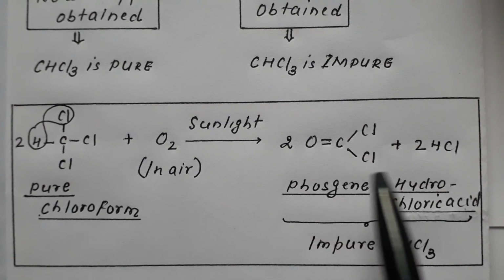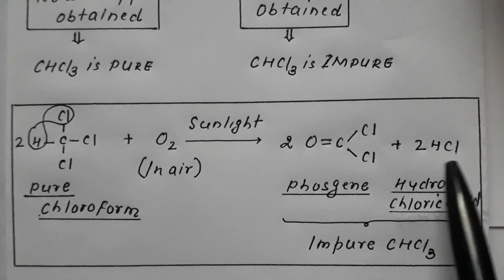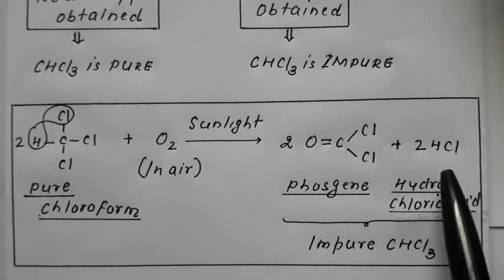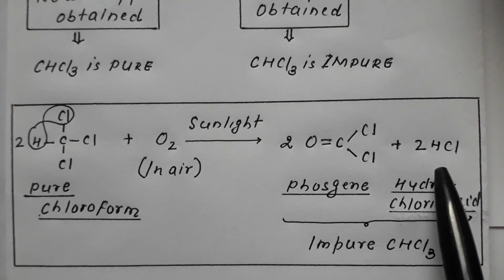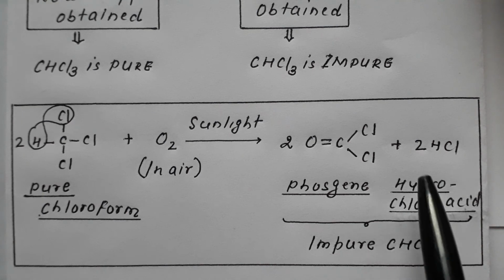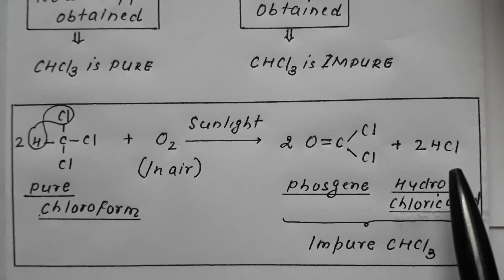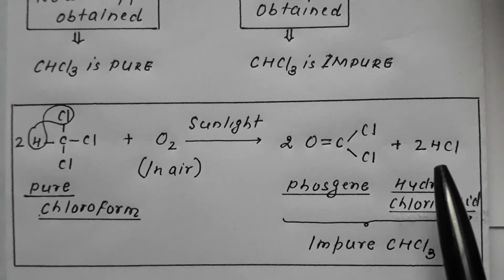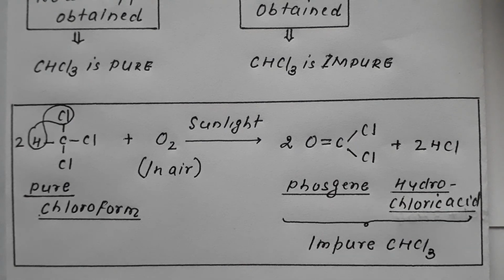Along with phosgene, it results in formation of HCl. This hydrochloric acid ionizes to give chloride ion that will react with AgNO3 to form AgCl, which is obtained as a white precipitate. So obtaining a white precipitate on adding AgNO3 shows that chloroform is impure.